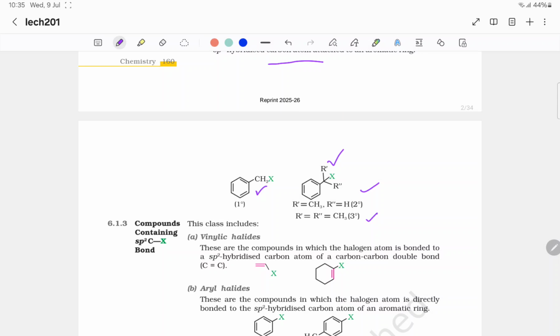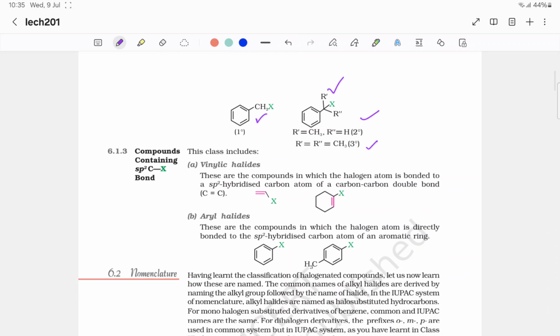Then compounds containing sp2 C-X bonds. This class includes the vinylic halides and aryl halides. Vinylic halides are the compounds in which the halogen atom is bonded to an sp2 hybridized carbon atom of a carbon-carbon double bond. This is the vinylic halide. Then in the cycloalkene, the halogen is attached to the carbon which has the double bond. Aryl halides are the compounds in which the halogen atom is directly bonded to an sp2 hybridized carbon atom of an aromatic ring. This is the aryl halide.